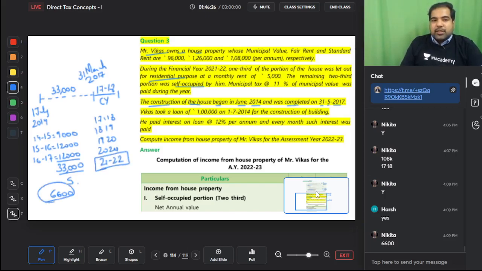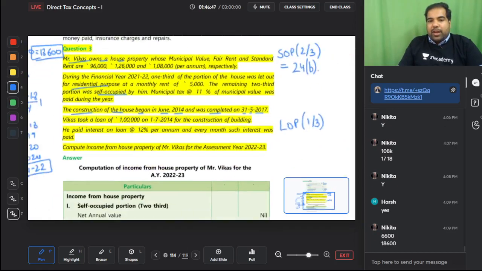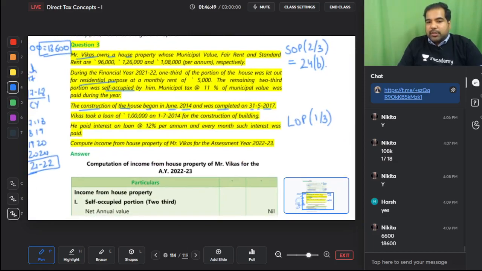Yes. So in this year, what is your interest? 6,600 of PCP. And what is the current year interest? 12,000. So total interest is 18,600. Now this interest of 18,600, guys, will I have to apportion between 2/3? Yes.